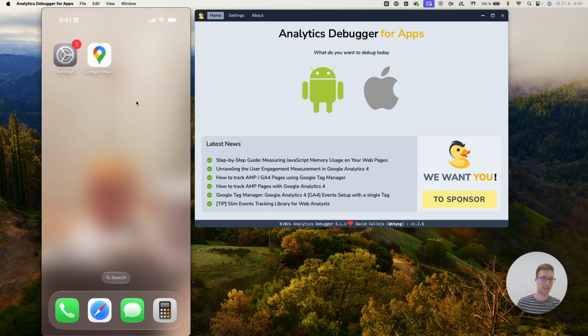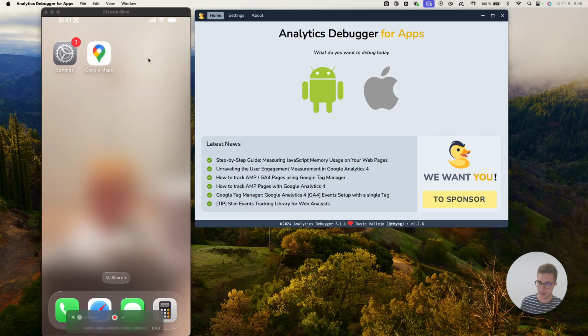This is not needed for you to enable the debugger. I have just set it up for demonstration purposes, to give you a better picture of what I'm doing on the iPhone.